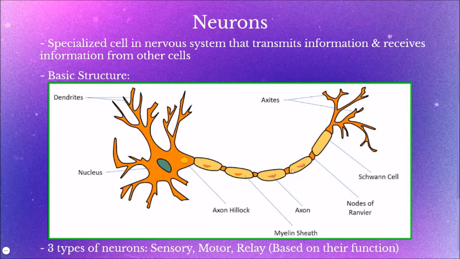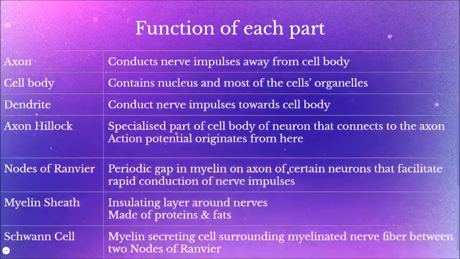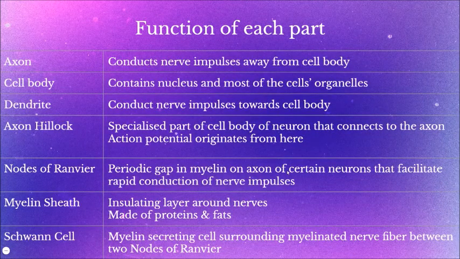Here are the nodes of Ranvier, which are a periodic gap in the myelin on the axon of certain neurons that facilitate rapid conduction of nerve impulses. This slide sums up the function of each part of the neuron, which was explained in the previous slide. Do note that the axon terminal is the terminal branch of the axon.